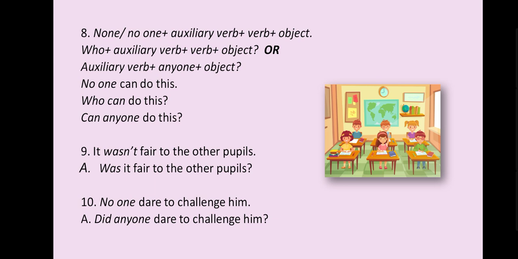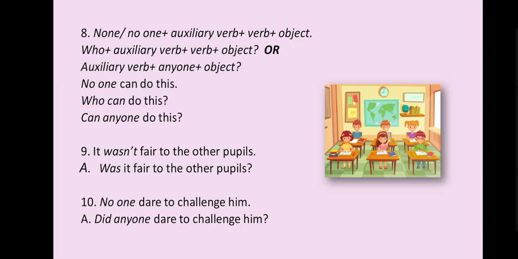Eighth, none or no one plus auxiliary verb plus object. Again, two ways you can transform your sentence: who plus auxiliary verb plus object, or auxiliary verb plus anyone plus object. Our sentence is like this: no one can do this. It will change like this: who can do this, or can anyone do this? These are the common rules and the transformation structures which I have given you.